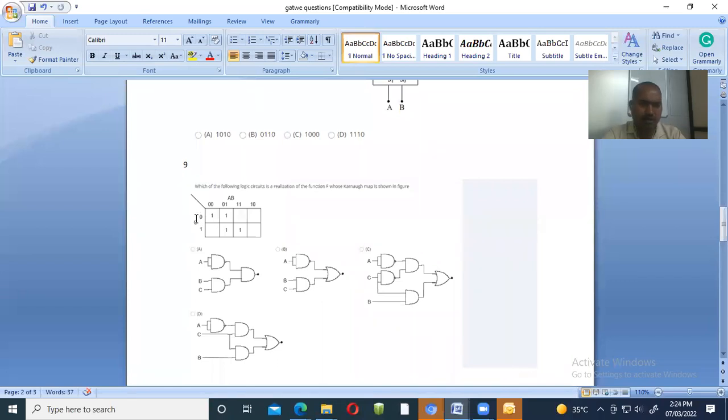This is 0 0 0 1. Different things cancel each other, so 0 and 1 cancel, only 0 is remaining here.